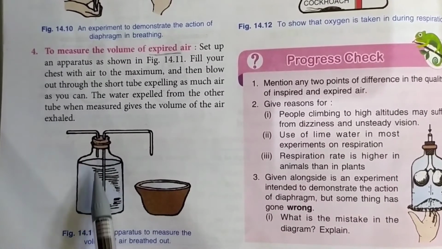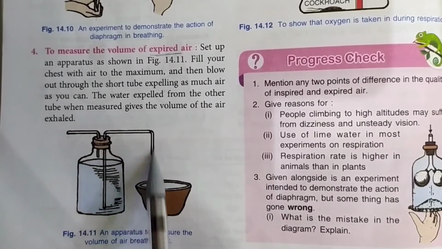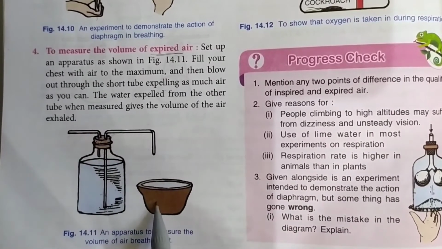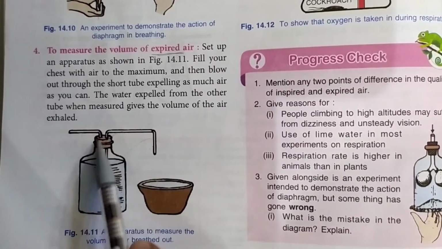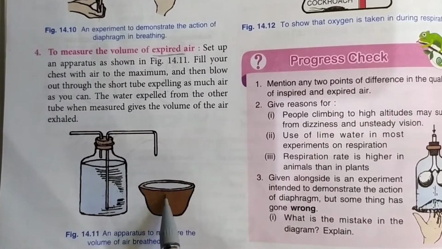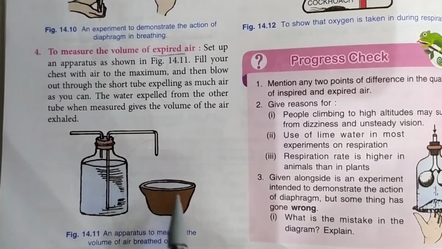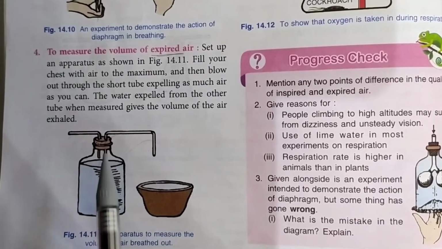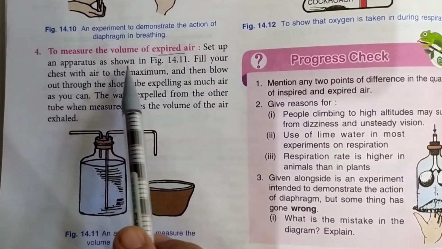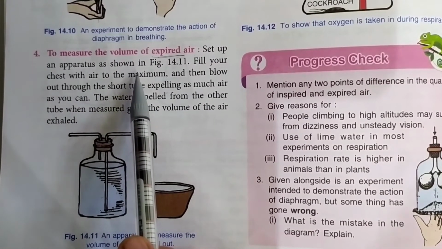When you breathe out, water from the jar will rise and fall into a beaker kept here. Each time you breathe out, some water will come here. After 1 minute, we can see how much water we have collected, and this way we can calculate the amount of air we breathe out in each expiration.